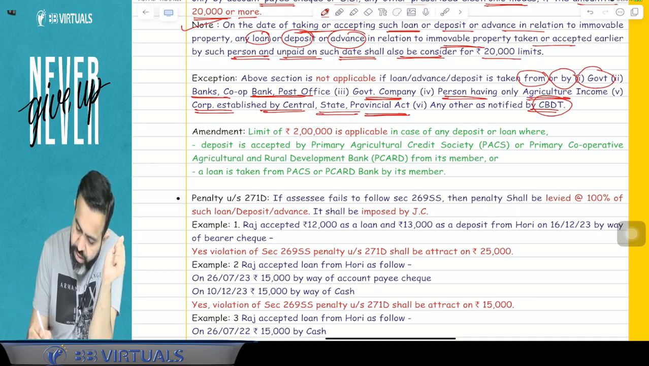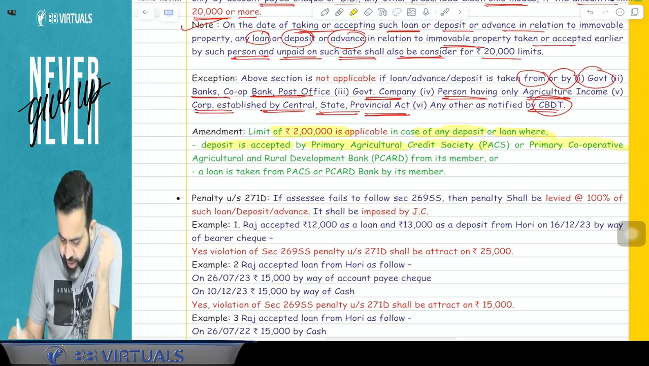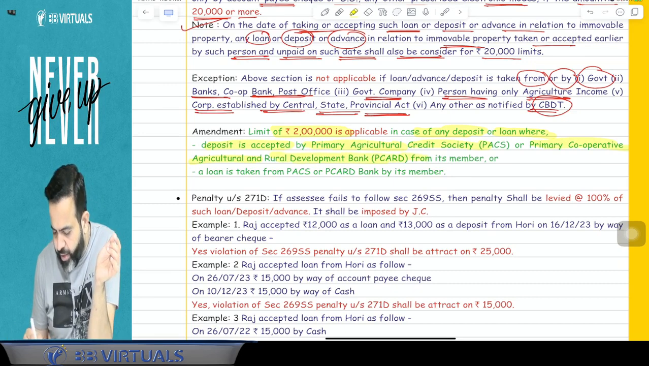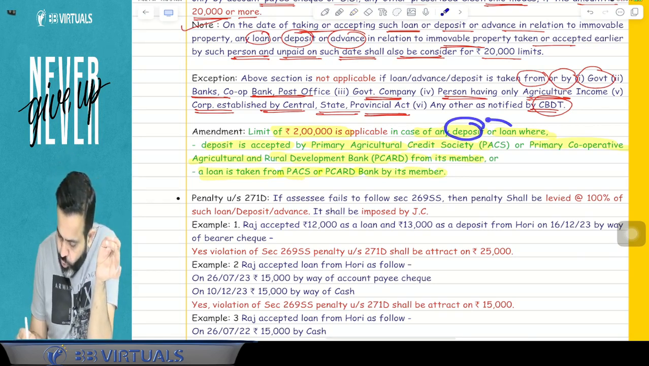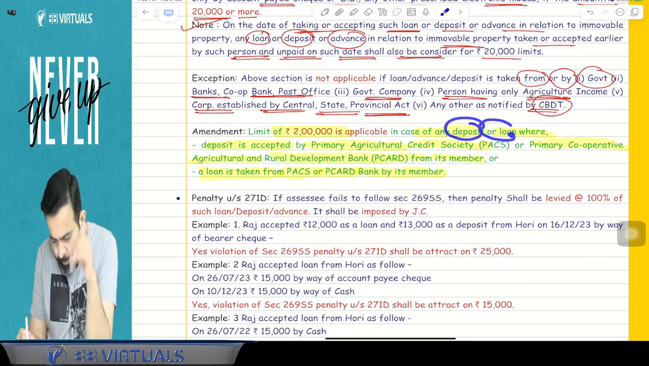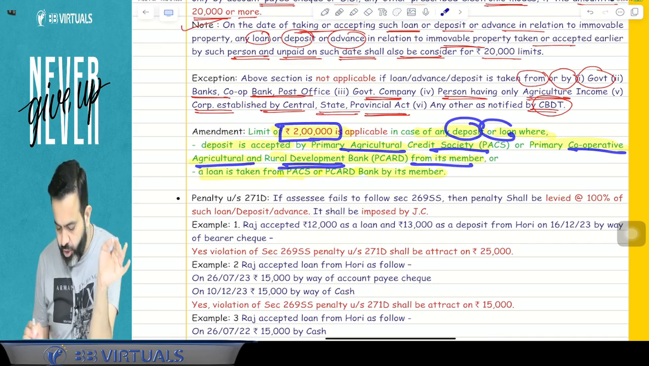What this amendment says is that the limit of 2 lakh is applicable in case of any deposit or loan where the deposit is accepted by the primary agriculture credit society or primary cooperative agriculture and rural development bank from its member, or a loan is taken from it by its member. So if a deposit or loan is taken from or by such a society or bank, then this limit will be 2 lakh instead of 20,000.